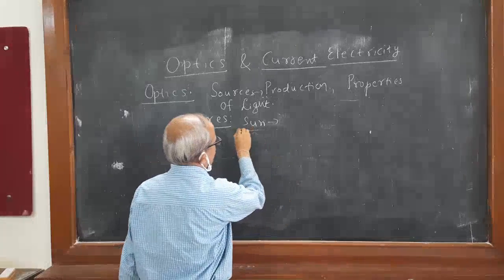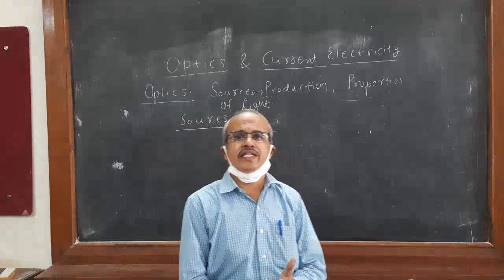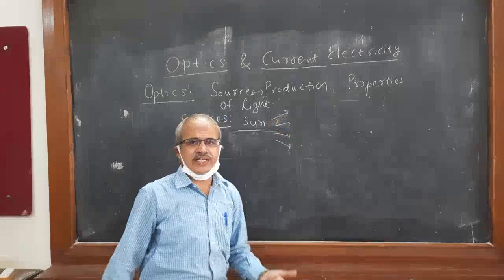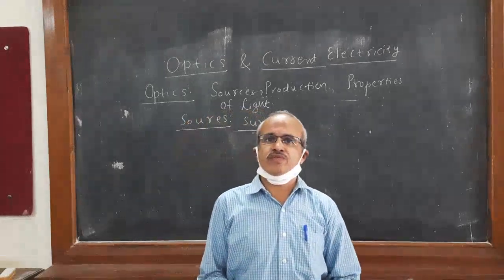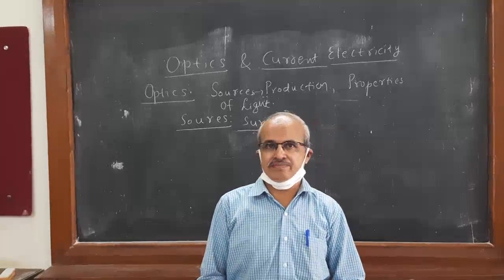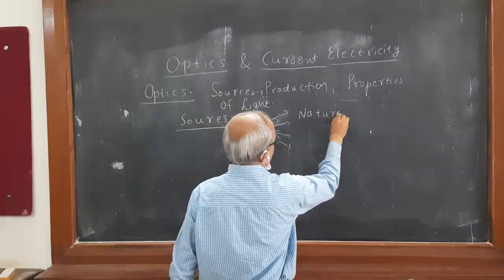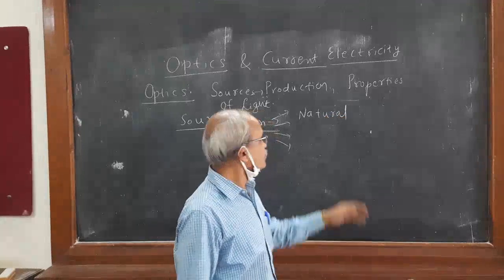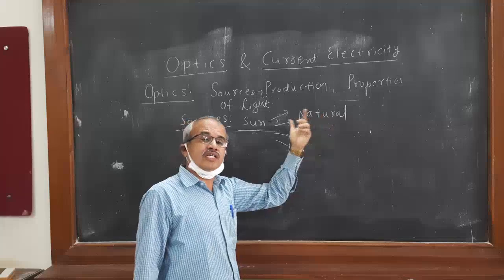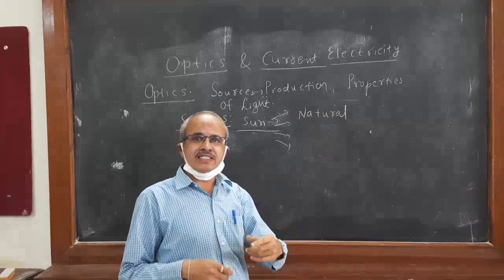It is one of the stars in the universe, and it is emitting light in all directions, and we are getting light energy on the surface of the earth. So this is called natural light, the light that is obtained from this source. The source of the light is natural, so it does not require any production here.